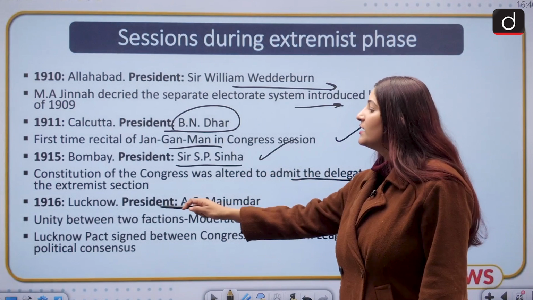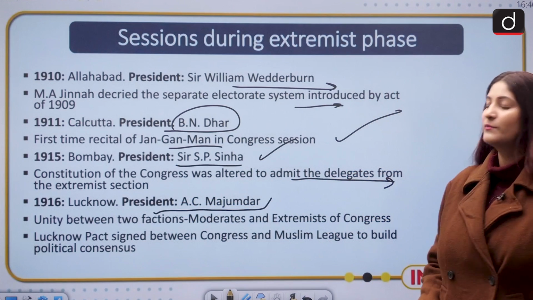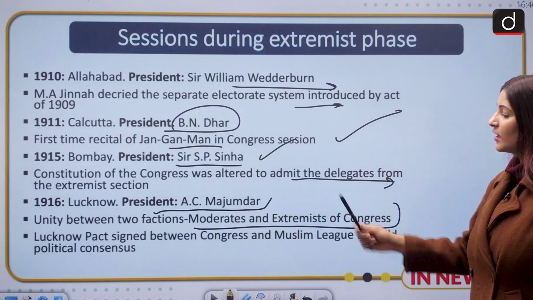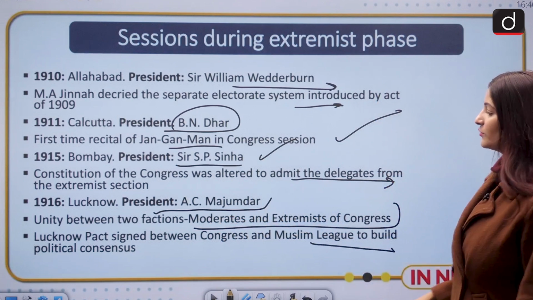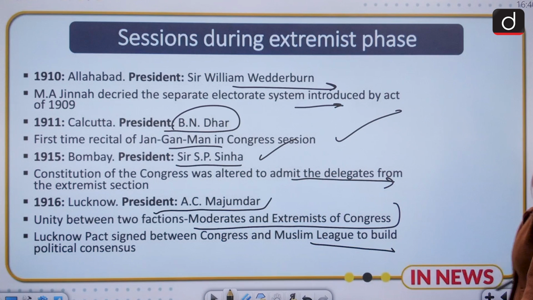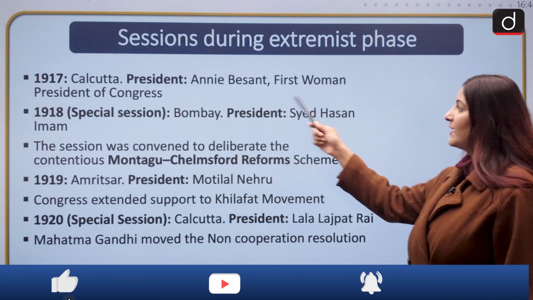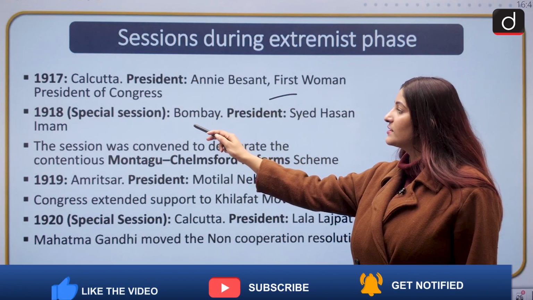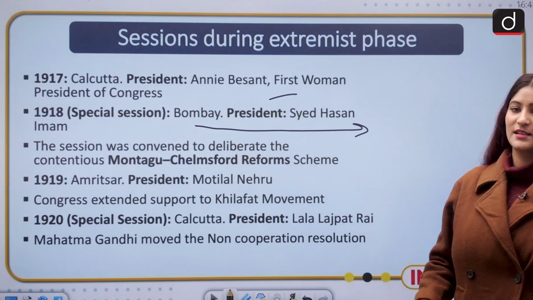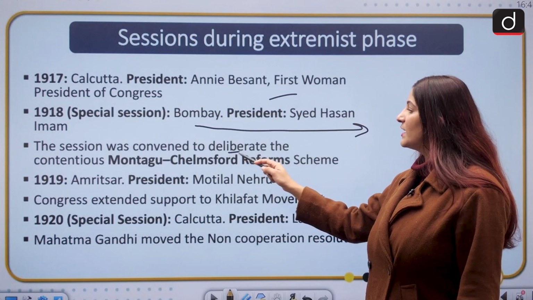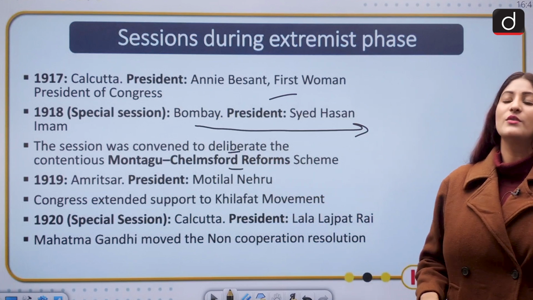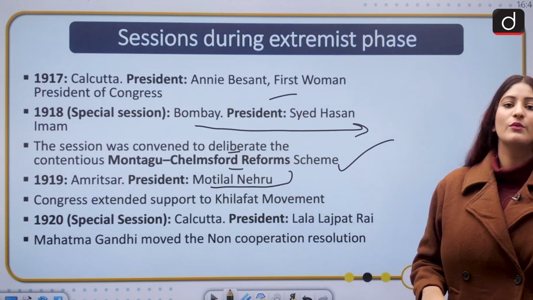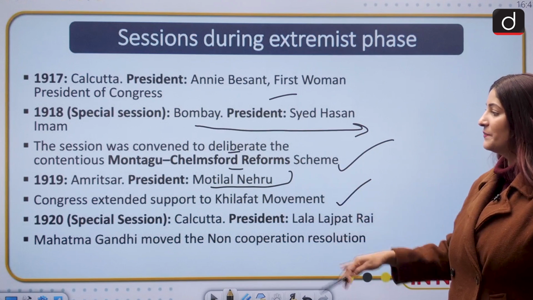The President remembered this. In 1916, Lucknow, President A.C. Majumdar. Unity between the two factions, moderates and extremists. The Lucknow Pact was signed between the Congress and the Muslim League to build political consensus. Important points. Moving ahead, 1917 Calcutta, President was Annie Besant, the first woman President of Congress. 1918 was the special session, when the President was Syed Hasan Imam, and the session was convened to deliberate the contentious Montagu-Chelmsford reform scheme. 1919 Amritsar, President was Motilal Nehru. Congress extended support to the Khilafat movement here.